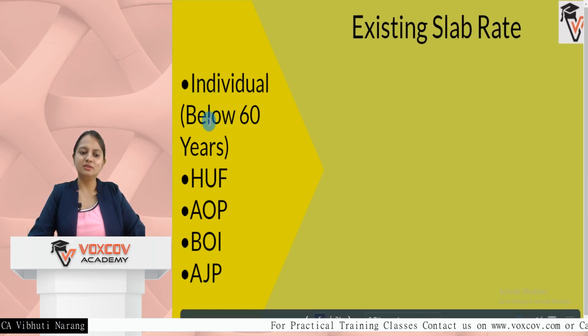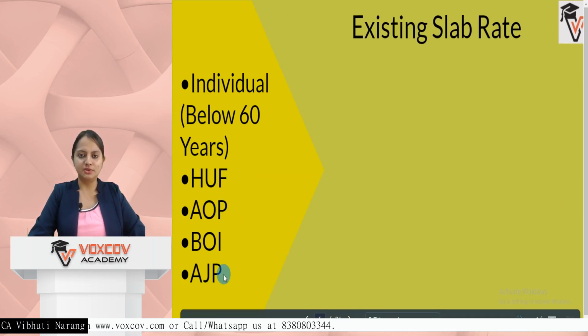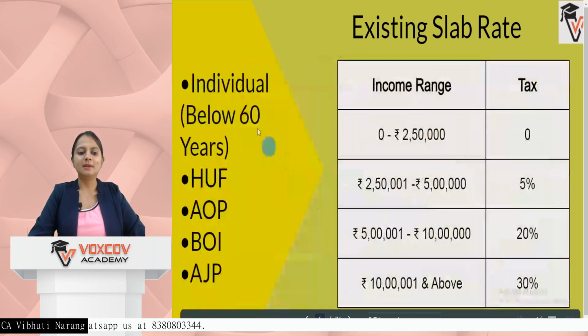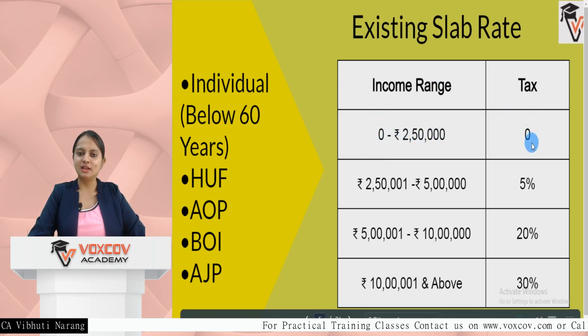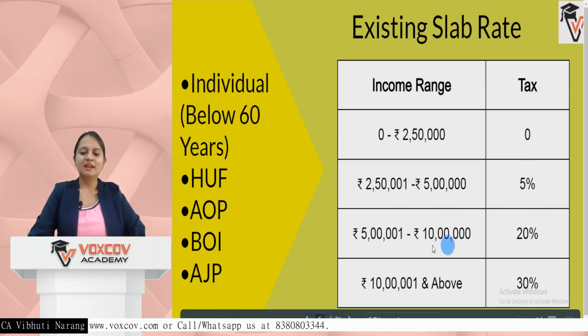If I talk about the old one, or you can also say the existing slab rates, they are applicable to individuals below the age of 60 years, and also for Hindu undivided family, association of persons, body of individuals and artificial juridical person. So this slab rate is applicable for these five categories. The slab rate is as follows: if your income is between 0 and 2,50,000, you do not have to pay any tax, which is nil. If your income is from 2,50,000 to 5 lakh rupees, your tax rate will be 5%. Income from 5 lakh to 10 lakh, your tax rate is 20%. And income of more than 10 lakh, the rate is 30%.